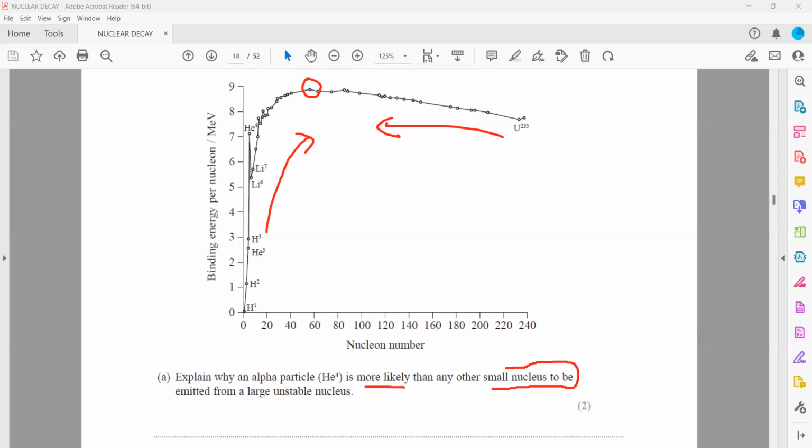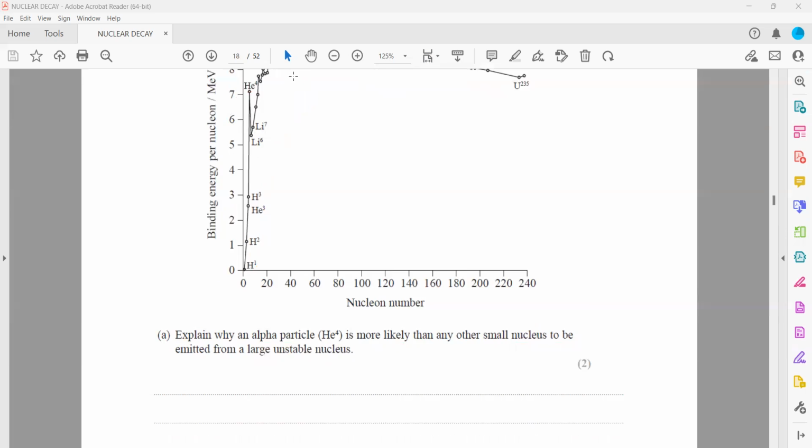So the binding energy per nucleon for helium is greater compared to other small nuclei. As a result, when the binding energy increases from one nucleus to another, the energy released by the nucleus will be greater. And as the helium nucleus has a higher binding energy per nucleon compared to other lighter atoms, it is likely to be stable. So two points. One, compared to lighter atoms, helium-4 has the highest binding energy per nucleon. So when they fuse together, they form helium, which has higher binding energy and greater stability.